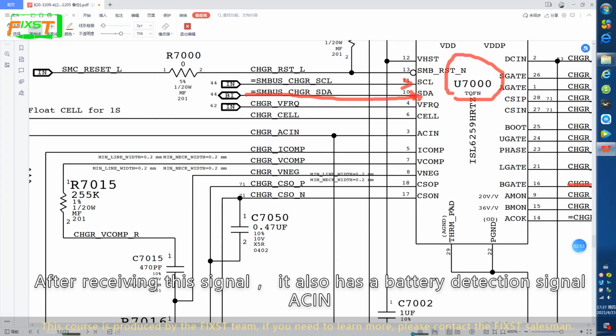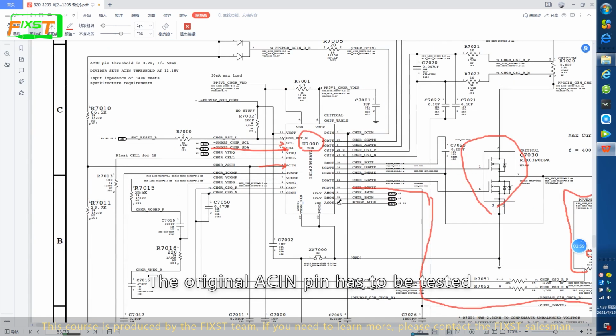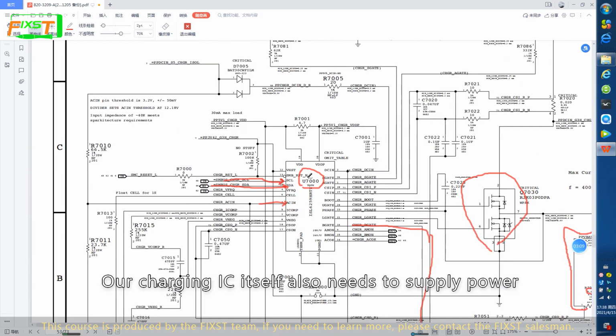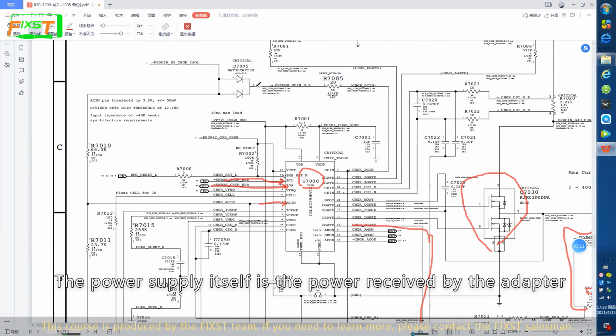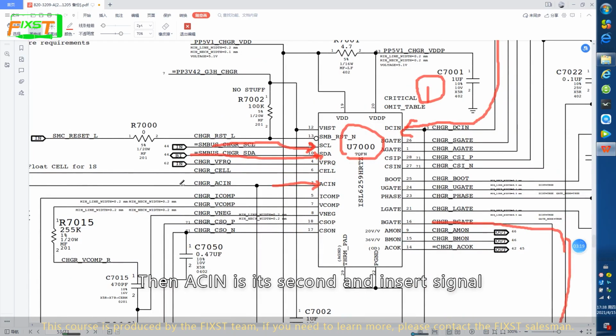One is the clock pin and one is the data pin. After receiving the signal, it also has a battery detection signal, ACIN. The original ACIN pin has to be tested. Our charging IC itself also needs to be supplied power. The power supply itself is the power received by the adapter. The DCIN pin is its first power supply. The ACIN is its second, the insert signal.